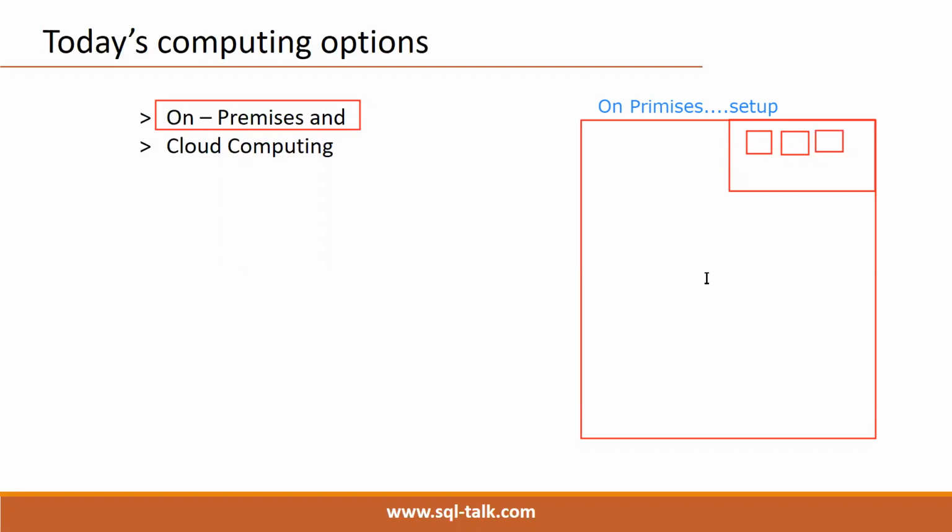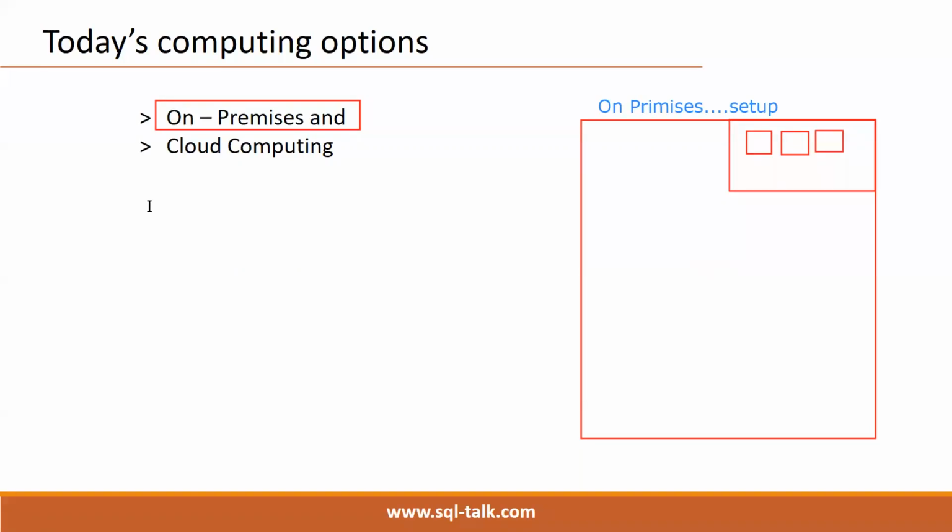So much infrastructure we have to purchase. After purchasing, we have to purchase the softwares, and then implement everything. Once the setup is ready, we can start working.